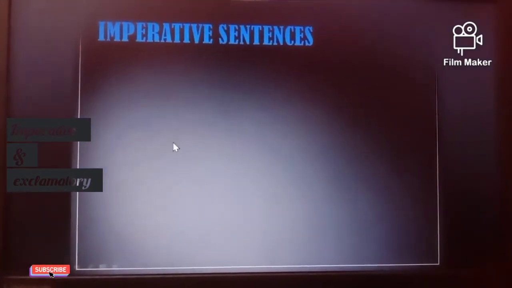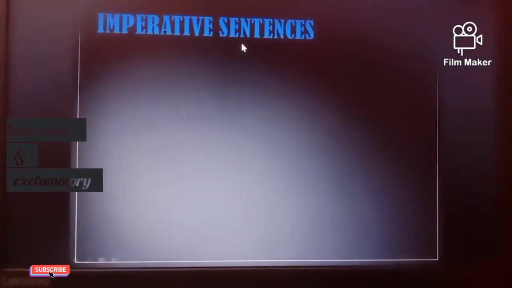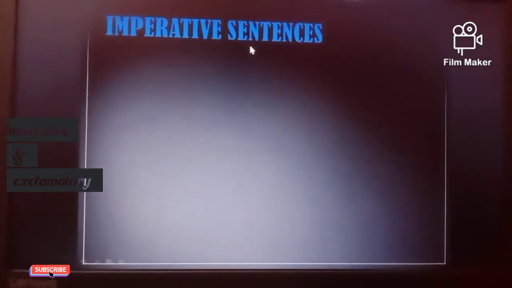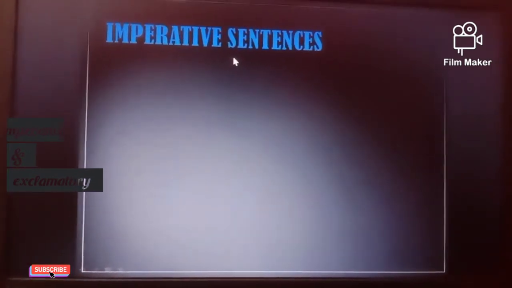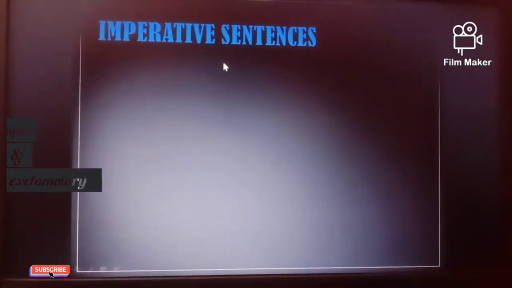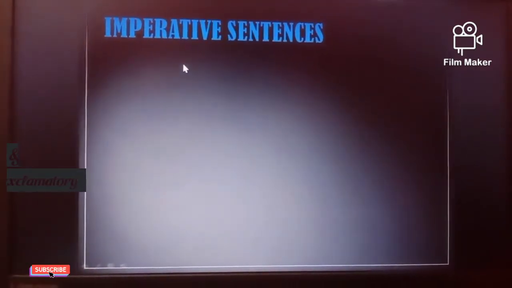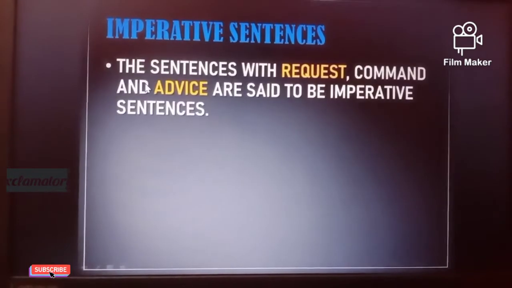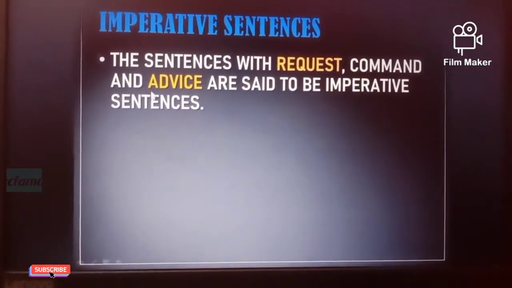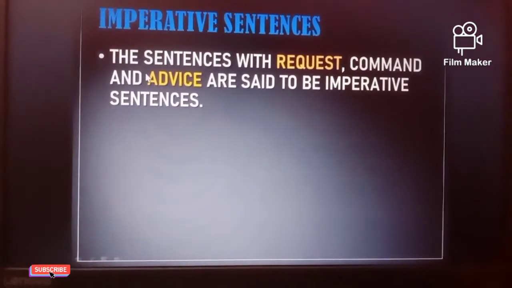The first one, imperative sentences. Before the transformation of imperative sentences, we need to know what imperative sentences mean. Take a look at the definition.